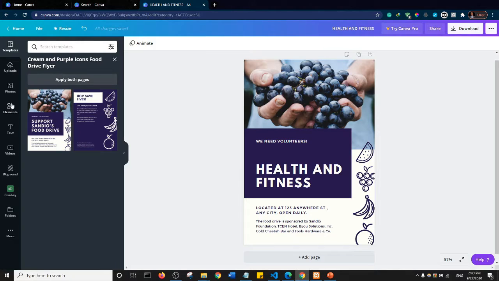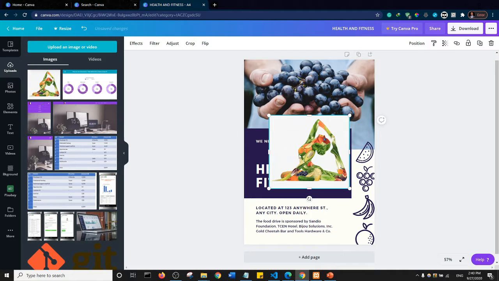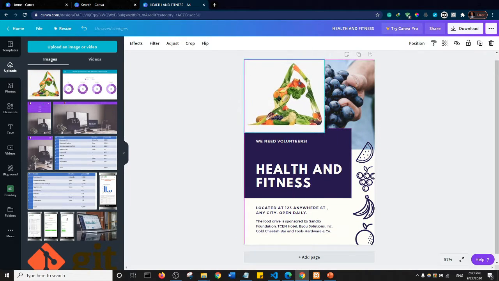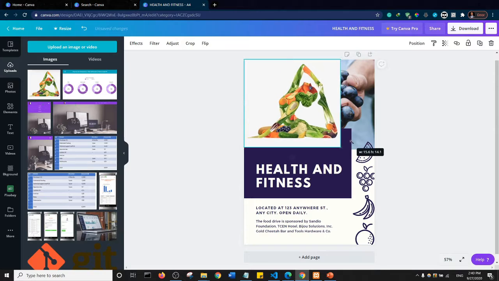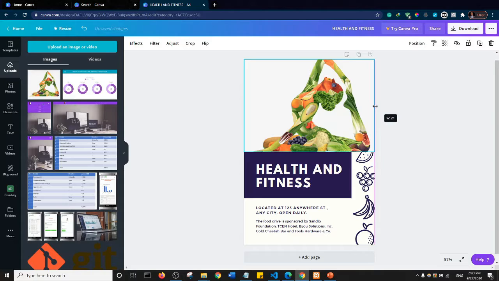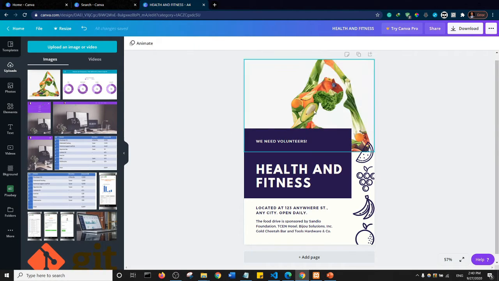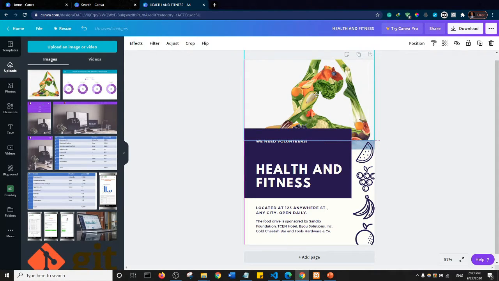So I uploaded an image earlier, so I'll come to uploads, and I think I want to use this as my image. So I'm going to drag this up and I'll drag it downwards, and then I'll expand it. Then I would make it go backwards. So I'll click position and backwards and backwards. Okay, and maybe I'll move it up just a bit, and all right. So I may want to use this image.